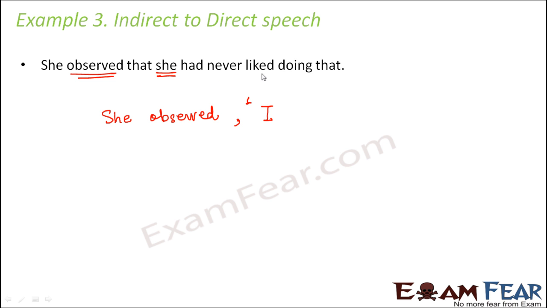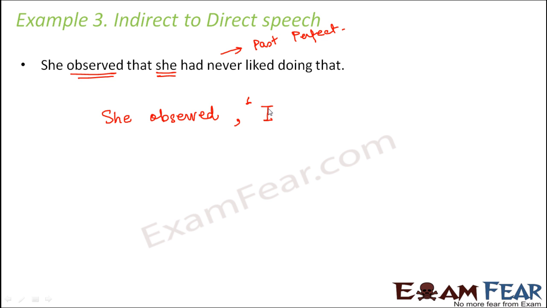Had never liked. Now looking at this, can you tell me what is the tense of this sentence? The tense here is past perfect. So if in the indirect speech it is past perfect, so in the direct speech it would either be present perfect or it would be simple past. Right?